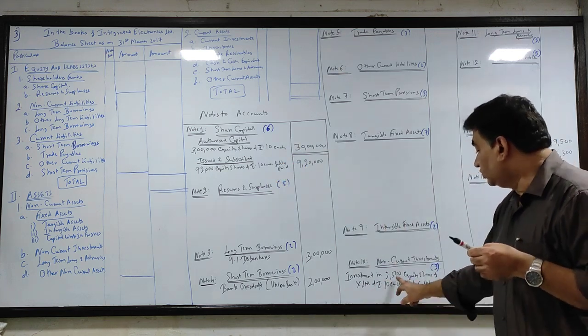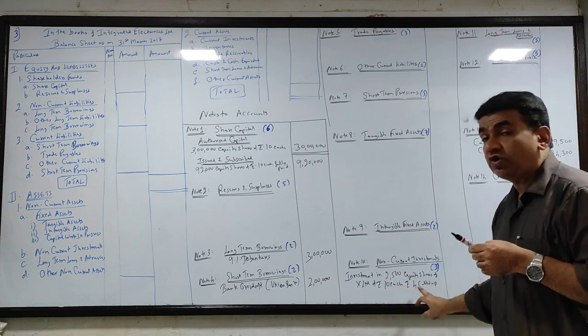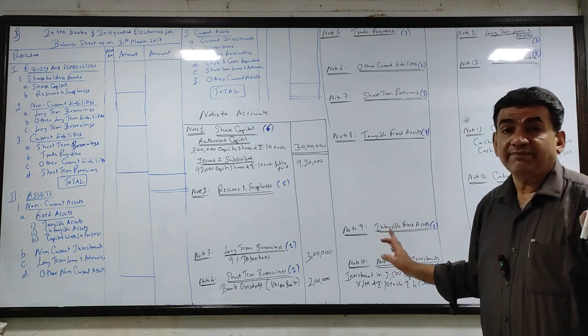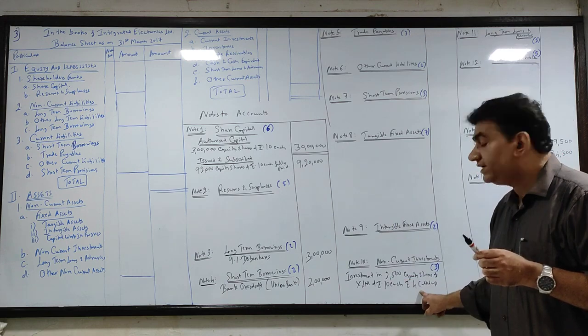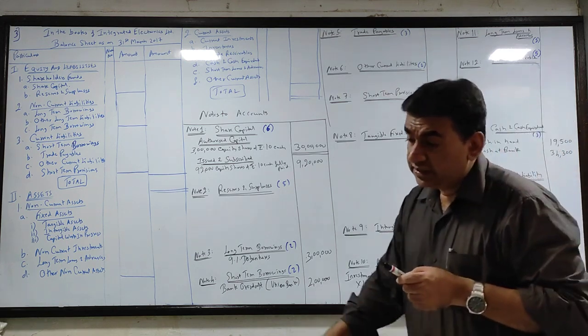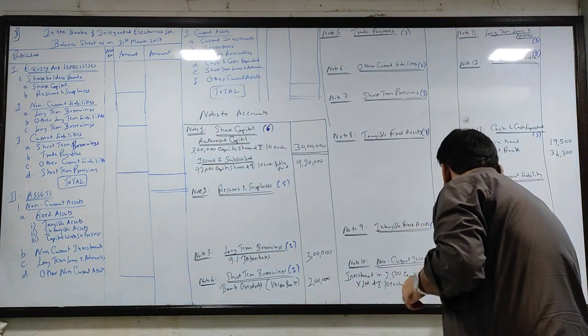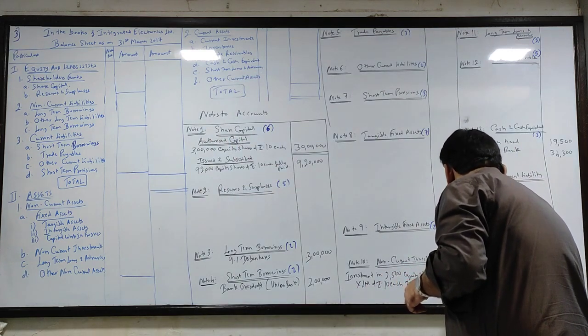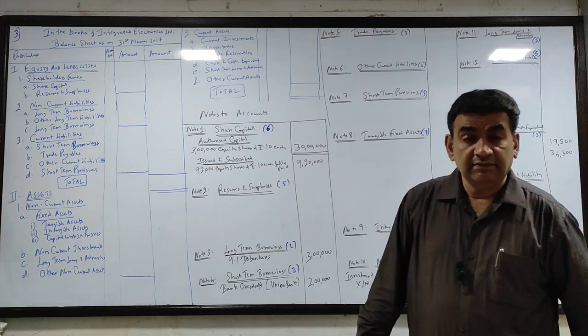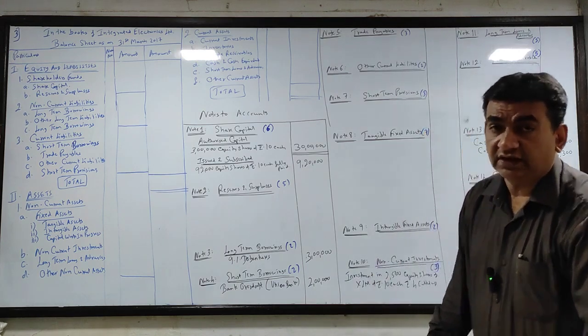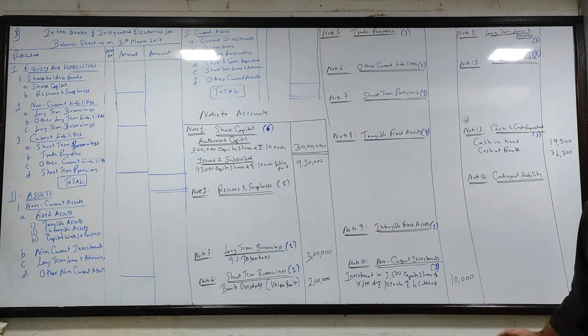Now see 2500 shares of 10 but called up 4 ही है, that means अभी तक 4 रुपया ही पे किया है। 2500 into 4 कितना हो गया 10,000। उधर देखो इन्वेस्टमेंट का अमाउंट कितना है 10,000, so you will write 10,000। This is the breakup of that 10,000। Now guys listen very carefully, ध्यान से देखो।